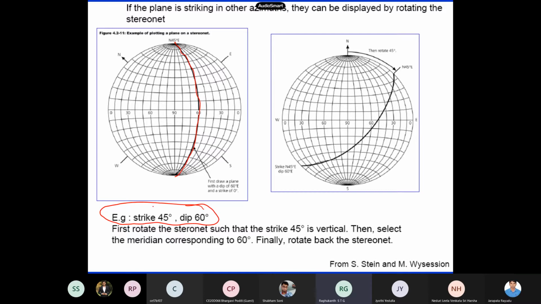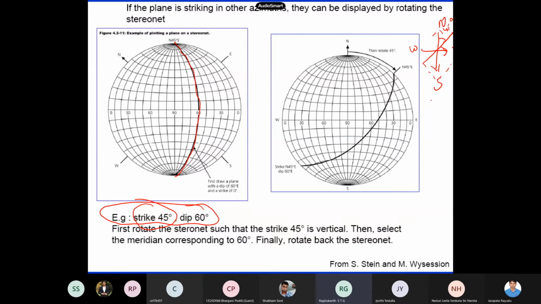Now I have to measure that the strike angle is 45 degrees. So if this is my north direction, this is my south, and this is east and this is west, my fault is oriented like this. So the angle is 45 degrees and it is dipping like this.